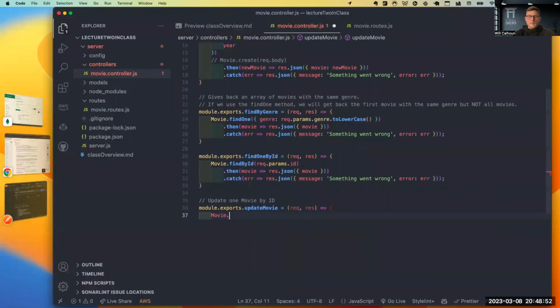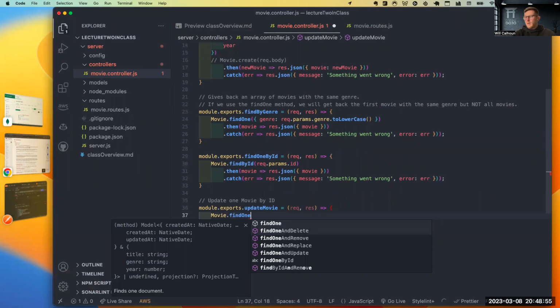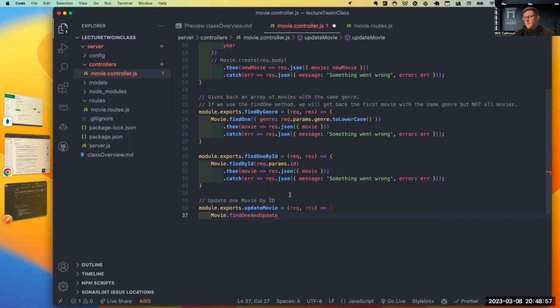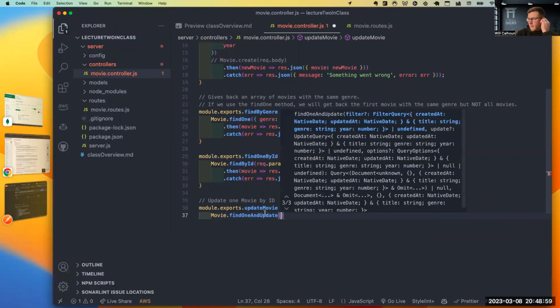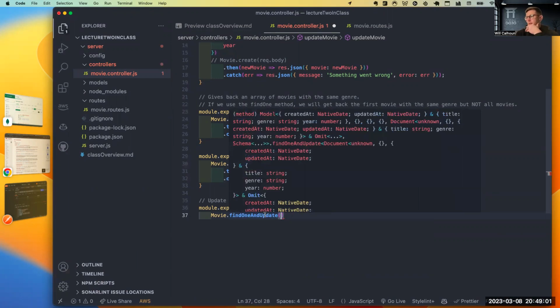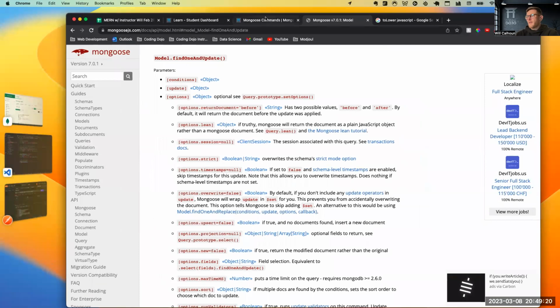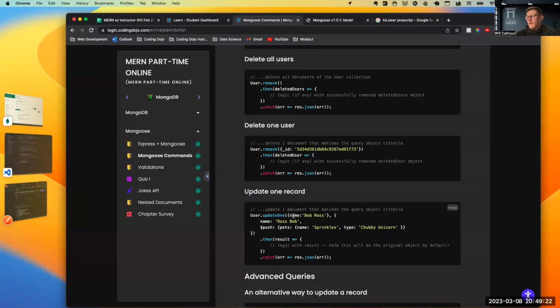Cool. So I'm going to say find 1 and update. Now I've got to pass in some information. So here we can see, if I'm just looking at this, there's a couple things I need to do. I need to pass in what we're exactly looking for, what we're going to pass in, like what we're changing it to, and then lastly, any of these options.